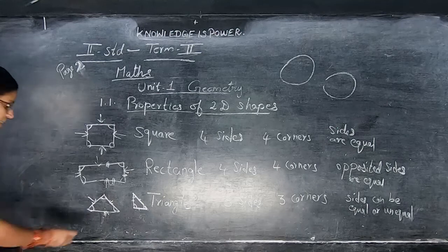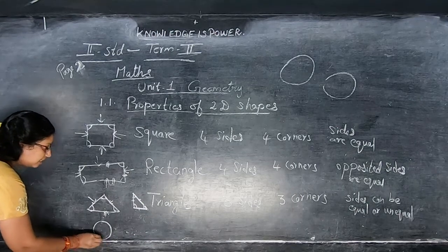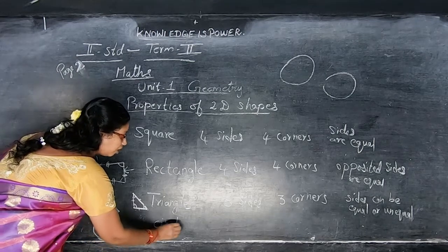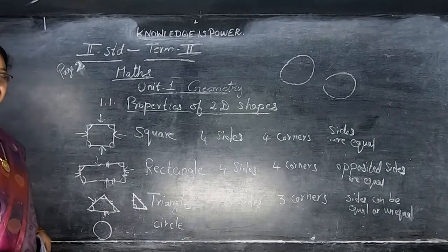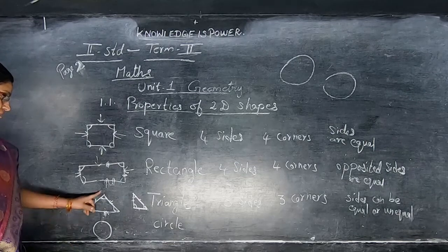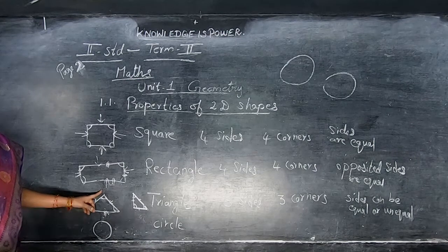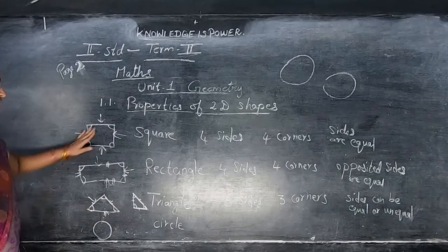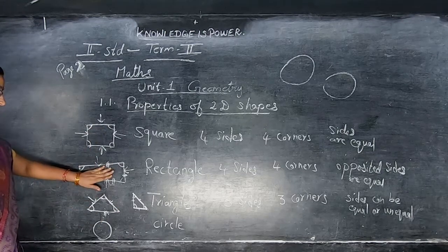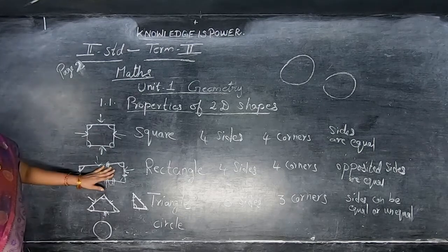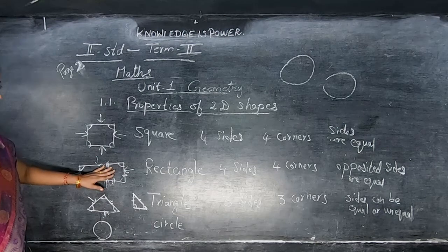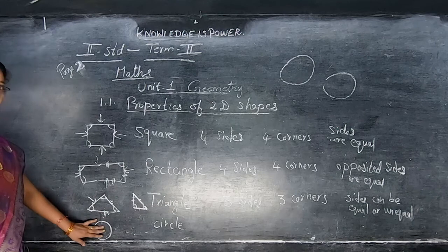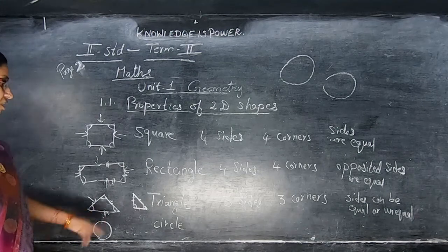Okay, next we are going to see circle. Coin shape is circle, bangle shape is circle. Then this one, traffic signal light, the yellow, red and green light. That signal will be in triangular shape. For this example, stamp. For rectangular example, this notebook, 100 rupees note, then 50 rupees note. For this example, traffic signal light. For this, coin, bangle, this is a circle.